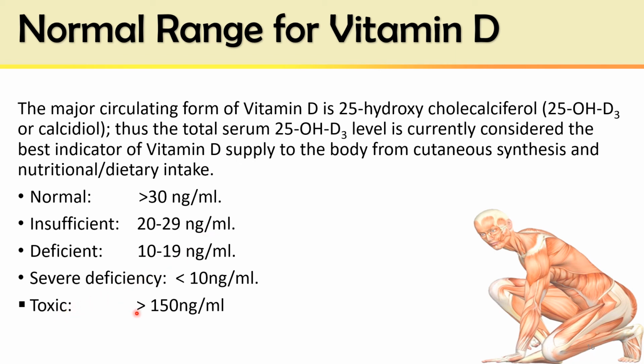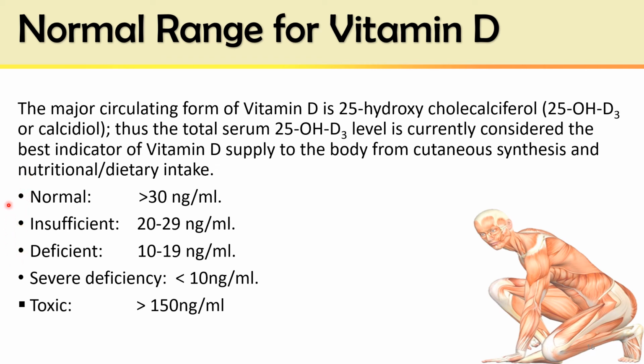Toxicity occurs when the serum level increases beyond 150 nanogram per ml, and toxic symptoms develop. Normally in urban areas we are less exposed to sunlight, and most of us after the age of 40 are insufficient or deficient in vitamin D, and we also get dietary or therapeutic injections in the form of the active form of vitamin D or other forms of vitamin D3 so that we can combat the deficiency.